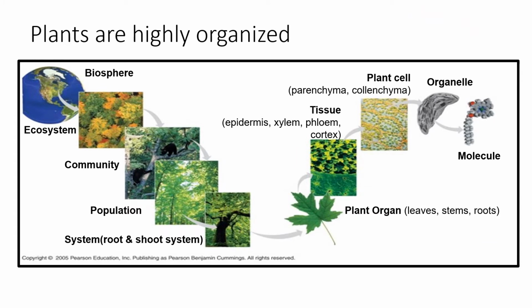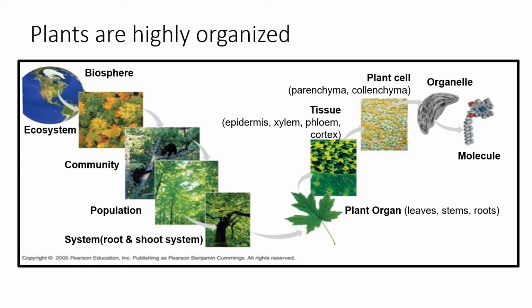Now we move to the next point. Plants are considered as living things because plants are highly organized. We recap back in unit 1, the levels in biological organization. If you can relate the organization of plant with the level of biological organization, we can say that plant is highly organized because it is constituted from molecule, organelle, cell, tissue, organ, system, which make up into population.